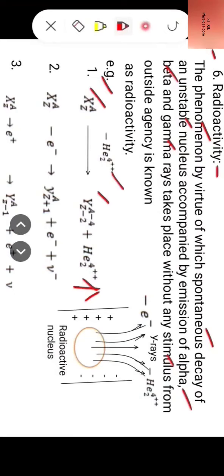Similarly, with example 2, radioactive nucleus X(A,Z), a parent nucleus, when it emits an electron, that is a negative beta particle, is converted into a daughter nucleus Y(A, Z+1) with an electron and antineutrino emission.